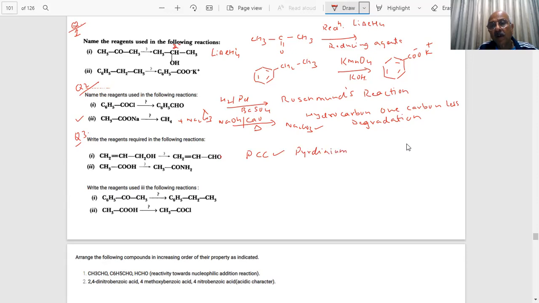Pyridinium chlorochromate. I told you very clearly, student, this does not change the double bond, the double bond is still there. If I use some other oxidizing agent, the double bond is also attacked. You know what will happen.